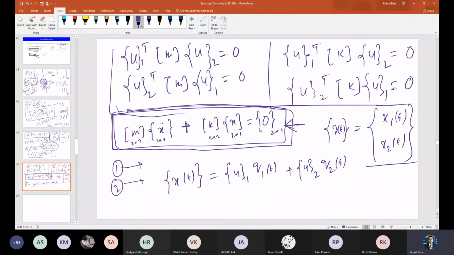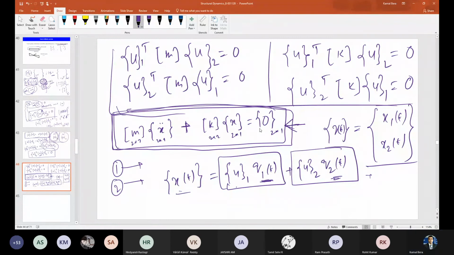I think previously we considered f1 and f2, but actually we'll use q1 and q2 for the time dependency. We can write f1, f2, but f is usually used for forces. No problem. So this is the contribution from the first mode, and this is the contribution from the second mode. For n modes there will be others, right? This is clear, right? One amplitude part and the time dependent part. So x(t) is the total response.